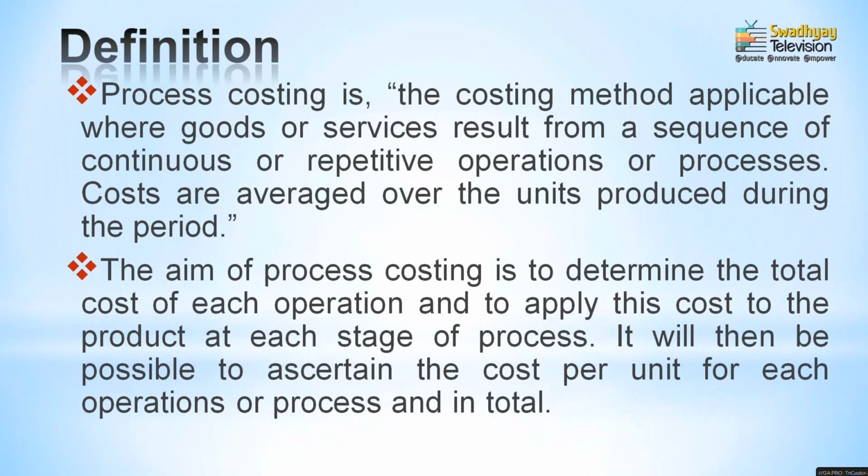So, in this way, the main object behind process costing is to identify the total cost of each process or operation, to understand what amount of a product cost there is at the end of each stage. So, at the end of each level or in each department, what amount of cost has been incurred, and how much cost is incurred at the end of each process. That is the main object of applying process costing. And that is why manufacturers and producers who are involved in manufacturing through different processes use process costing.